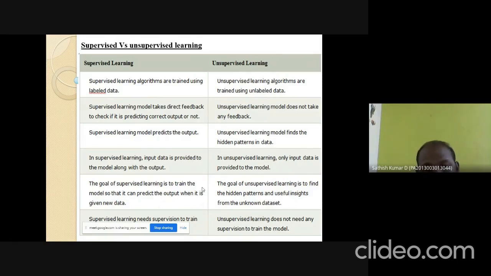In supervised learning, input data is provided to the model along with the output. That is, we give the input data along with the output. But here we are not going to give labeled input data or the output. The goal of supervised learning is to train the model so that it can predict the output when there is new data. Whereas unsupervised learning finds the hidden patterns. Supervised learning needs supervision to train the model. Unsupervised learning does not need any supervision to train the model.